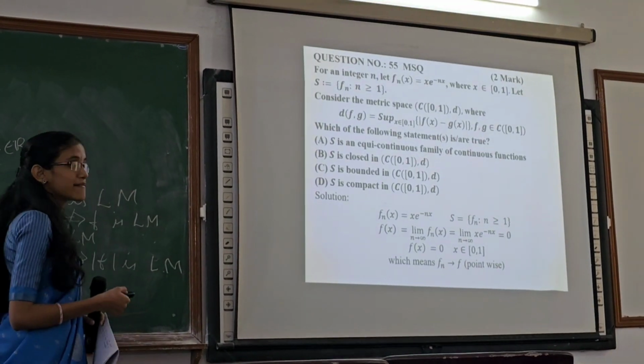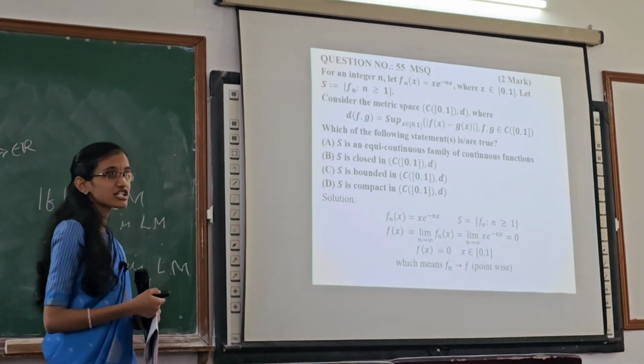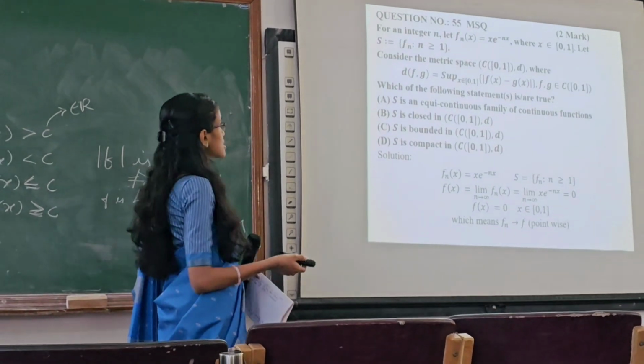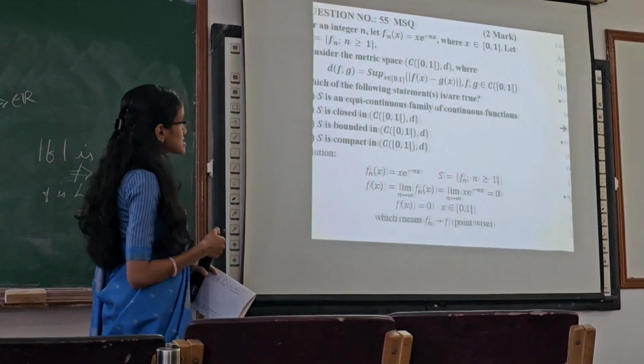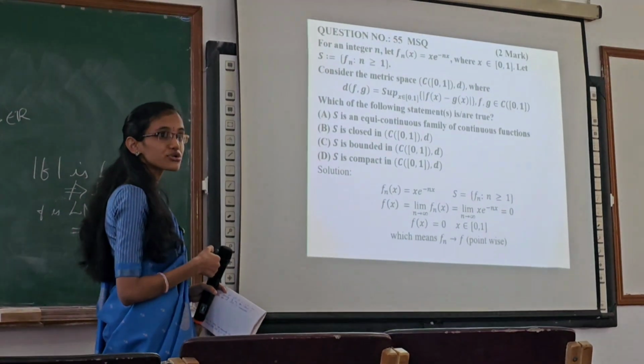So this question is MSQ, multiple select question. It carries 2 marks. What is the negative marking for this? 0. MSQ doesn't contain a negative marking. So for the simplification purpose, I have divided this question into 2 parts.